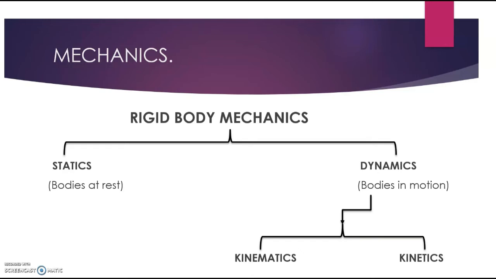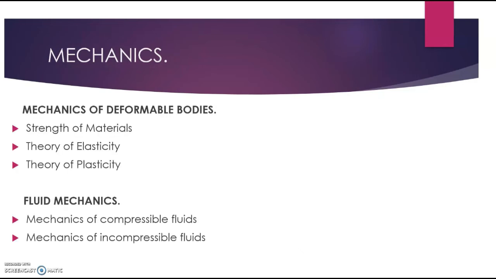That's that branch of dynamics. But when we talk about kinetics, then we are talking about the study of the relationship between the forces acting on the body and the resulting motion. So these are the subdivisions of rigid body mechanics.